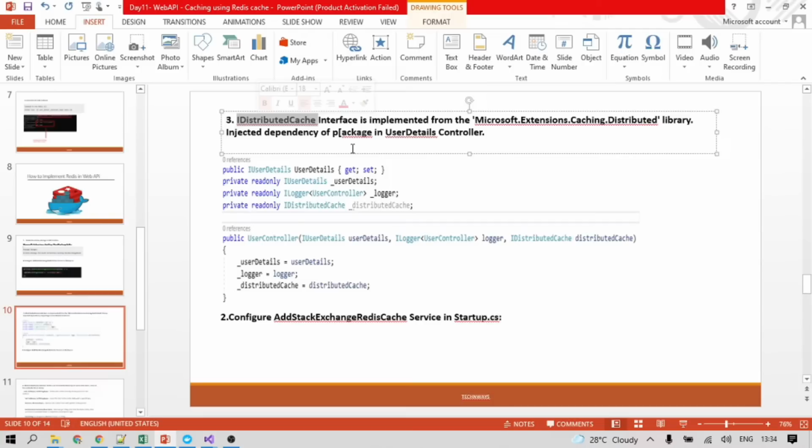In the next approach, if we don't have too many things in the project and we don't want to make it more complex, we can directly use the IDistributedCache interface here, inject the dependency and use that.